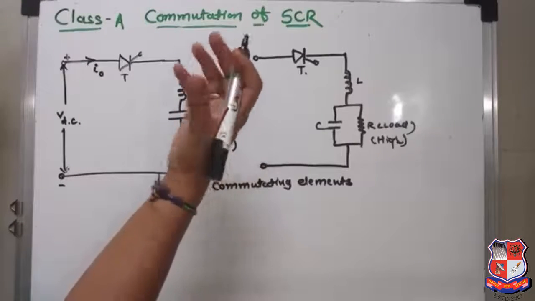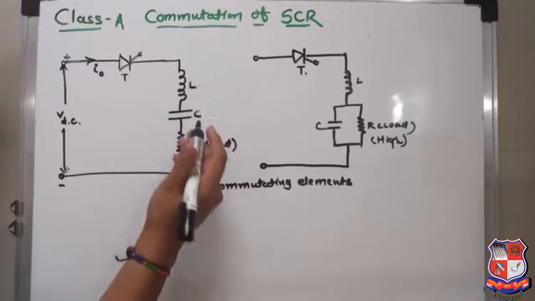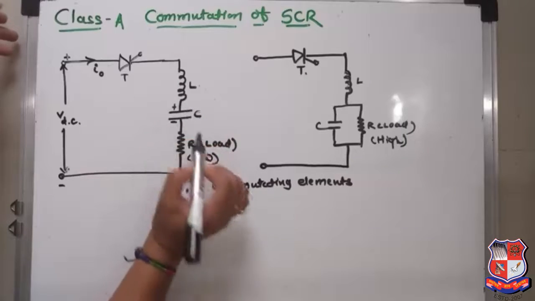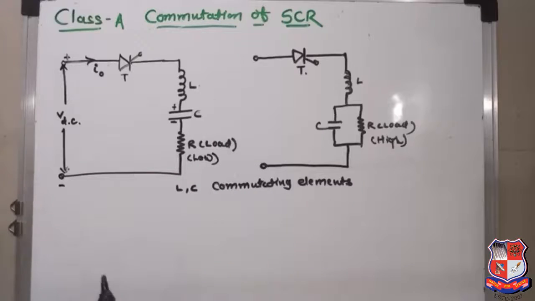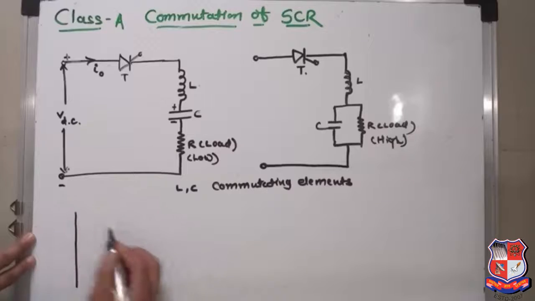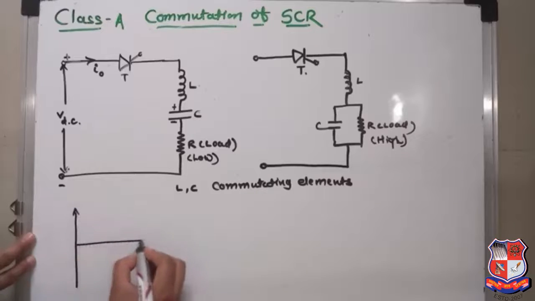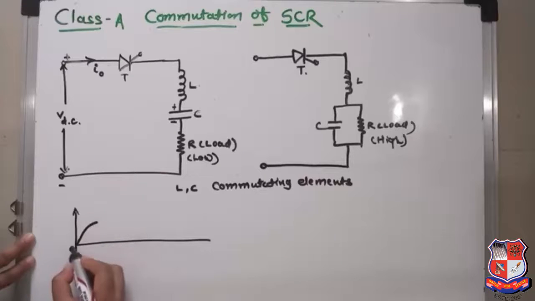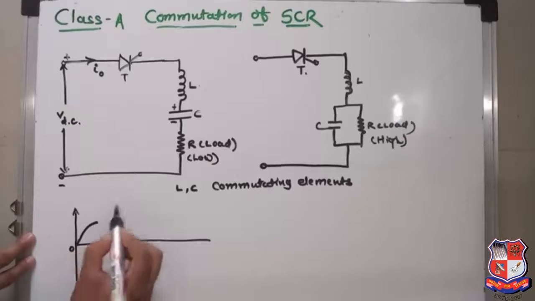At that time the inductor is going to be charged, or store the energy, and the capacitor is also going to be charged, with the upper plate positive and the lower plate negative. Due to the underdamped circuit, the nature of the current is like this: initially the current rises exponentially from 0 and attains the maximum value.